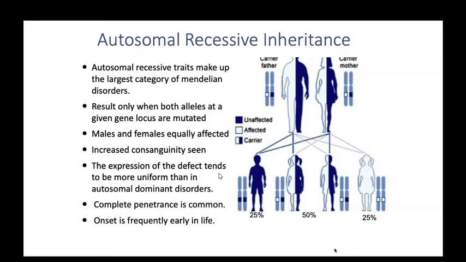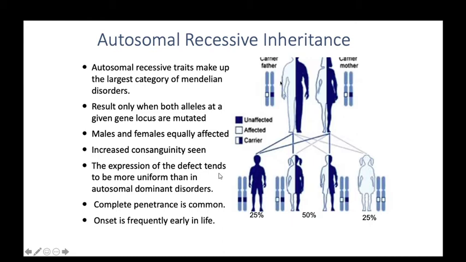Complete penetrance is common in autosomal recessive disorders. Onset is frequently early in life. Here in this figure we see the mother and father are both carriers, in the pedigree chart.